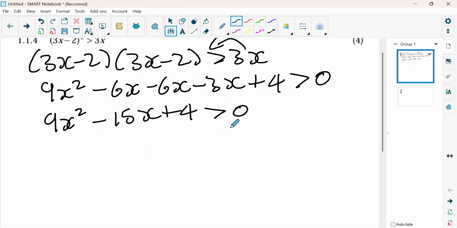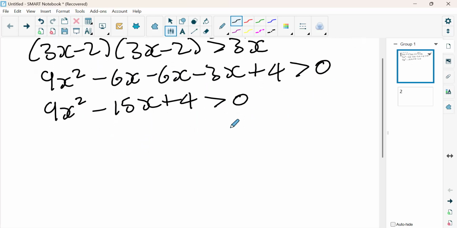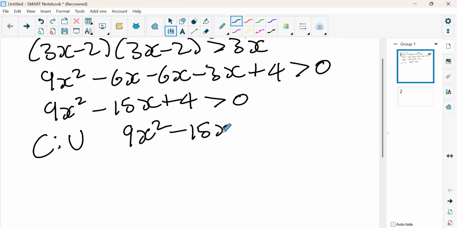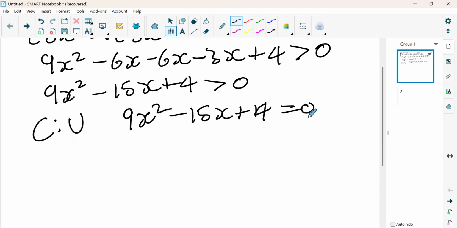Now, when you look for critical values, we're going to do away just for now with the inequality sign. So we write CV so that we tell them that now we're looking for the critical values. So we have 9x squared minus 15x plus 4 is equal to 0.